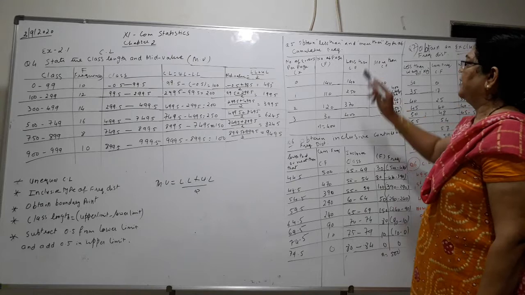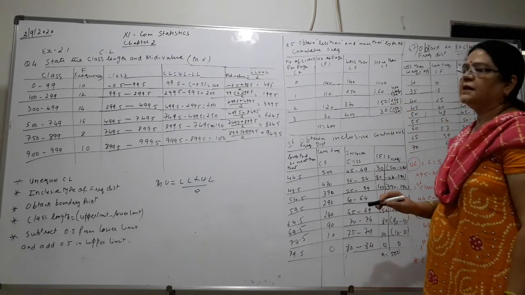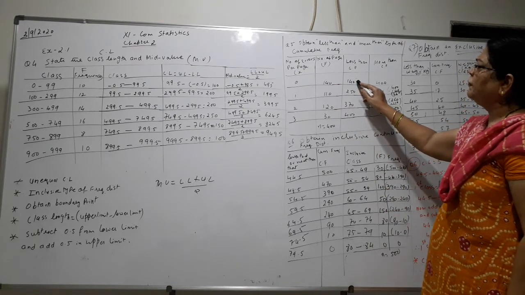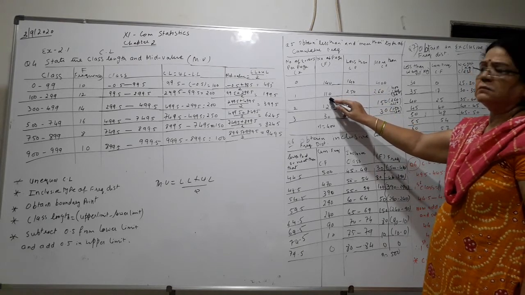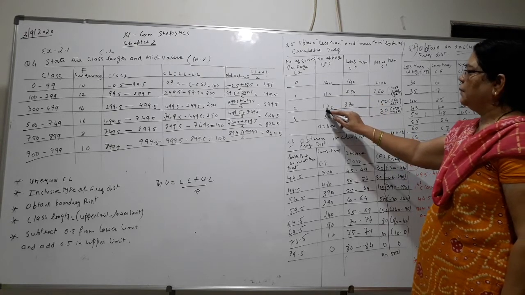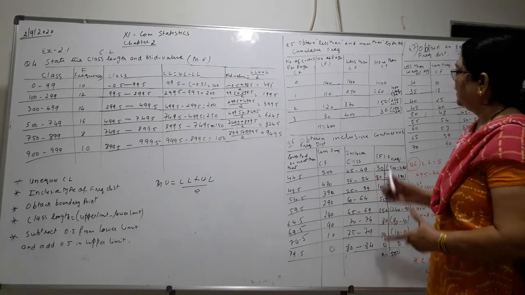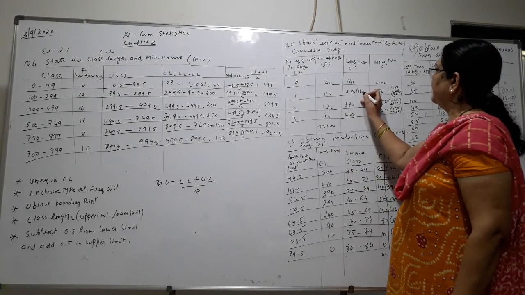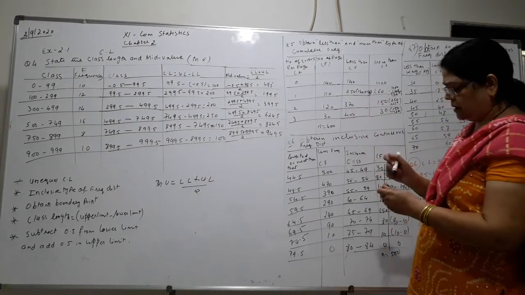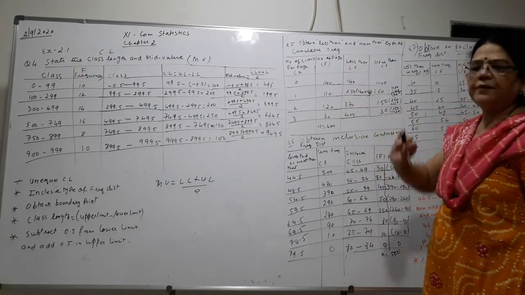Now less than CF, less than cumulative frequency. In less than cumulative frequency, it is very simple. What is the first frequency? 140. So 140 plus 110, you will get 250. Then 250 plus 120, you will get 370. 370 plus 30, you will get 400. So very simple. You go on adding the frequency and you will get the cumulative frequency.